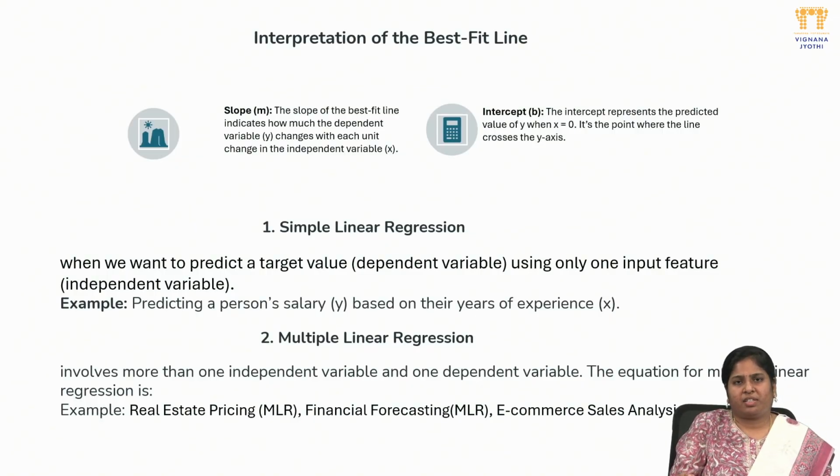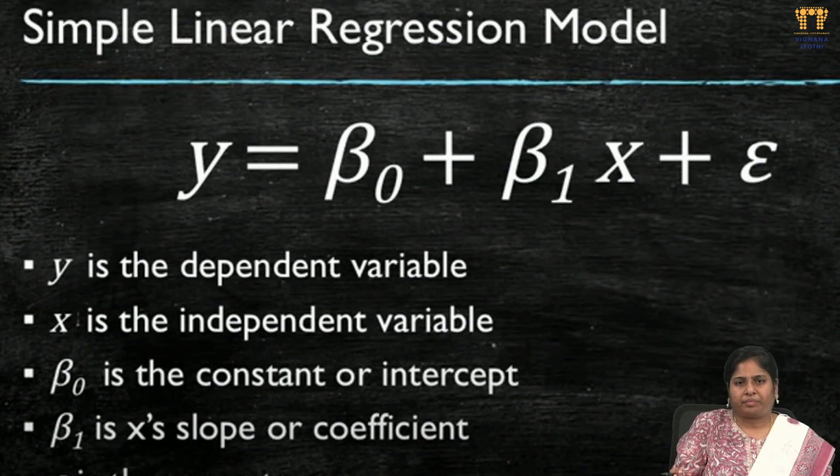So this depends on the perception and best fit line. There are two types of algorithms: simple linear regression and multiple linear regression. We mainly concentrate on simple linear regression to predict the values. Multiple linear regression we also use in dynamic environments like real estate pricing and stock market pricing. All these are real-time dynamic changes. So these are multiple linear regression.